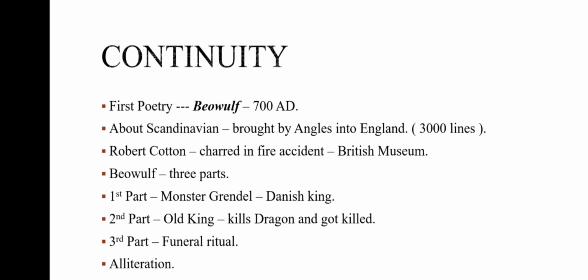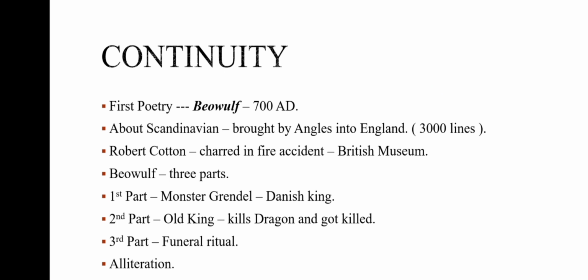And in the third part, we could see the funeral rituals for the Danish king. The Danish king was presented in a heroic way. His heroism lies in fighting against and killing the monster Grendel in order to save his country, losing his life in order to save his kingdom and people, removing their sufferings, wiping away their problems and all.